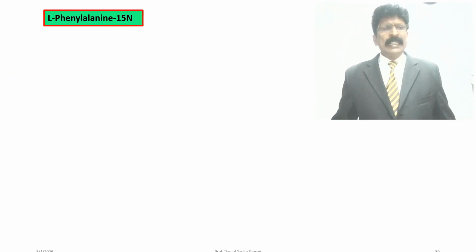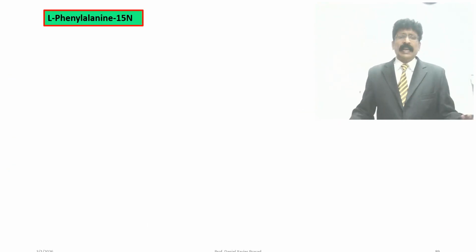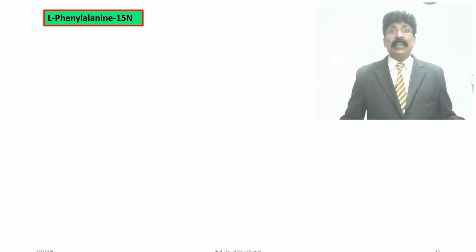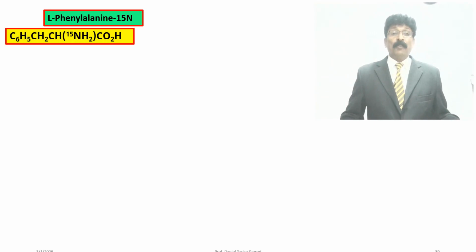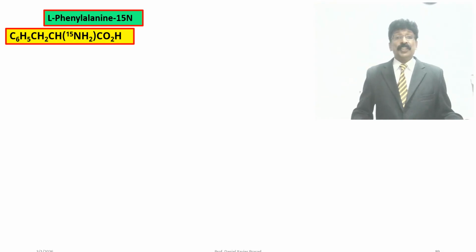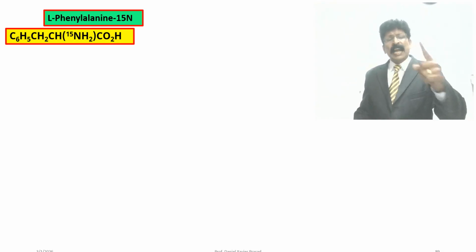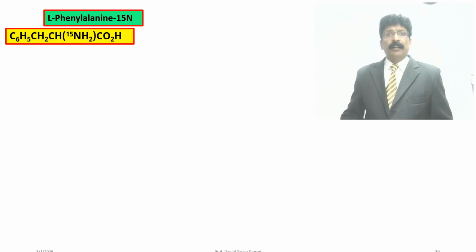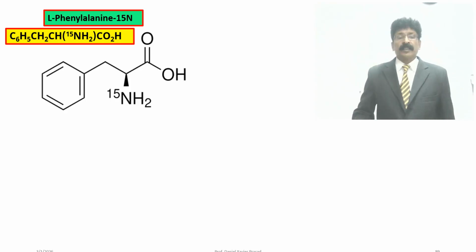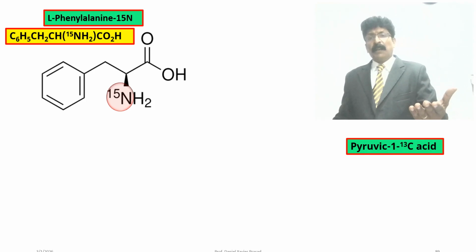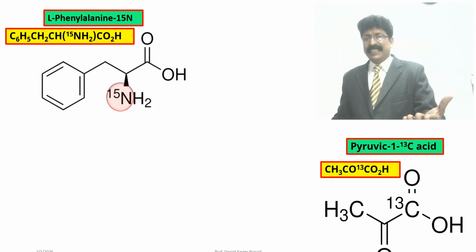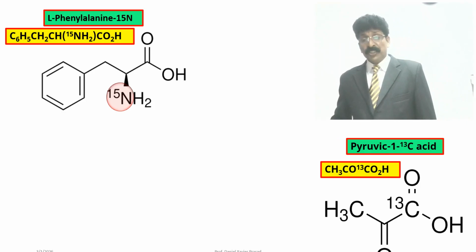Another example is a precursor like phenylalanine, an aromatic amino acid, with nitrogen 15. You know the formula C6H5, CH2, CH, NH2, COOH. This N is made into the 15 isotope. And in pyruvic acid, CH3COOH, the carbon atom can be labeled: that CH3 carbon is made into carbon 13.